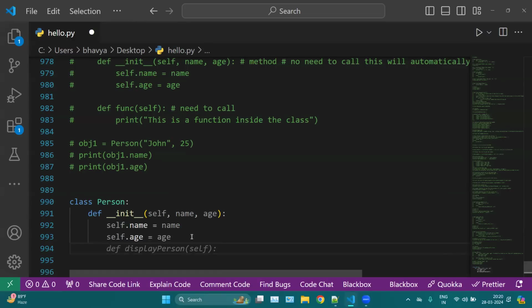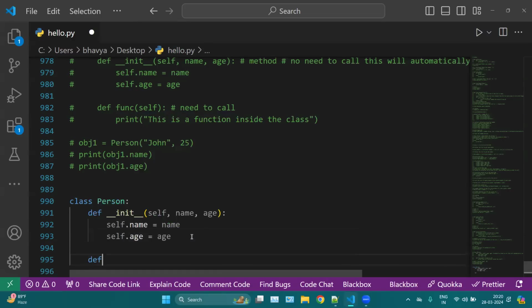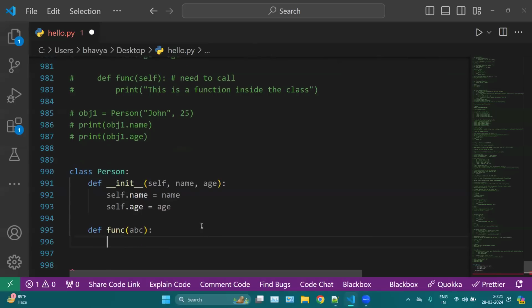So self is just a parameter, and in place of self we can take any kind of keyword or word. Then we can create another function, def func, here. Let's say here we are taking ABC.